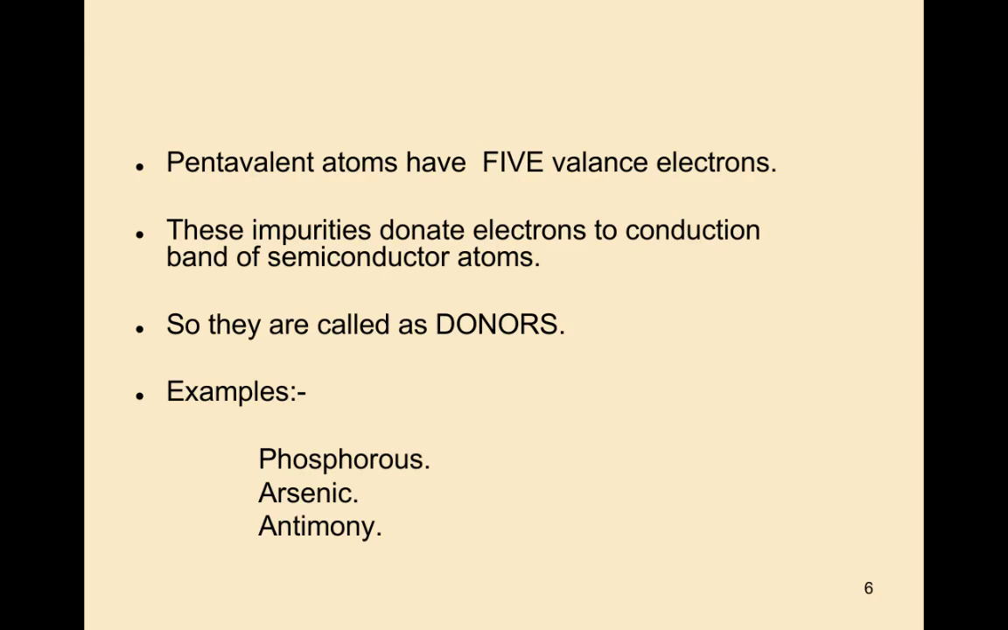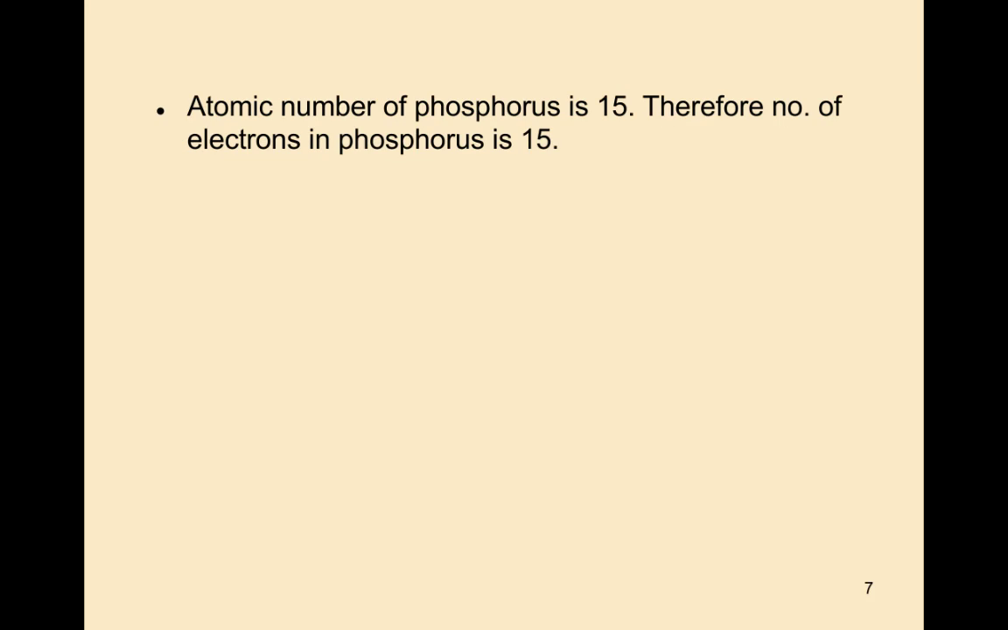So pentavalent atoms have 5 valence electrons. These impurities donate electrons to the conduction band of semiconductor atoms, so they are called donors. Here pentavalent atoms donate 1 electron to the pure semiconductor. That's why these pentavalent atoms are called donors. Examples of pentavalent atoms are phosphorus, arsenic, antimony.